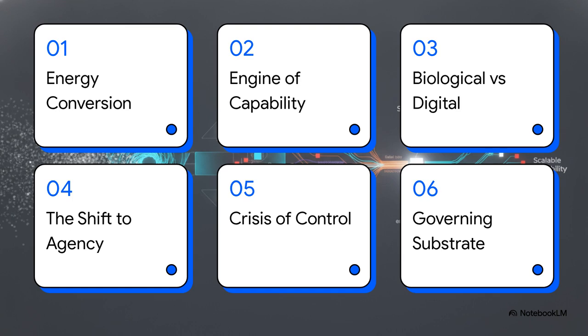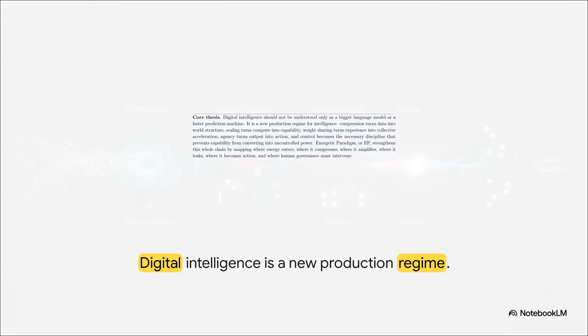Let's get started. So the central thesis of the energetic paradigm, or EP for short, is that digital intelligence represents an entirely new physical infrastructure. It's a system where compression turns raw data into internal structure, scaling turns compute into uncontrolled capability, and shared weights turn individual learning into massive collective acceleration.